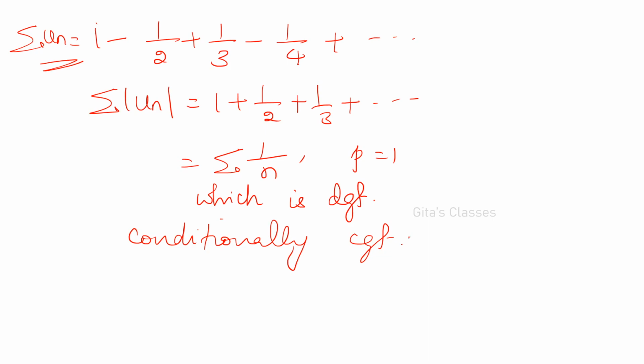Understood? So always better in alternating series, first you consider sigma mod un. If this is convergent, then you can conclude that the given series is also convergent. If this is divergent, then go for Leibniz test to find out whether the given series is convergent or not. Okay. So with this, the last topic is over, and thank you so much for listening.